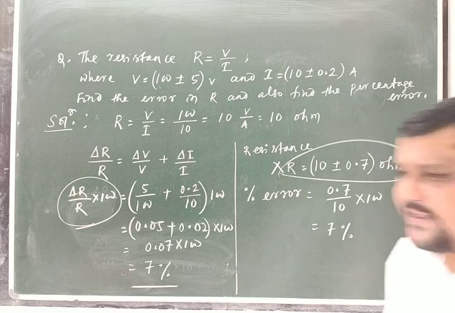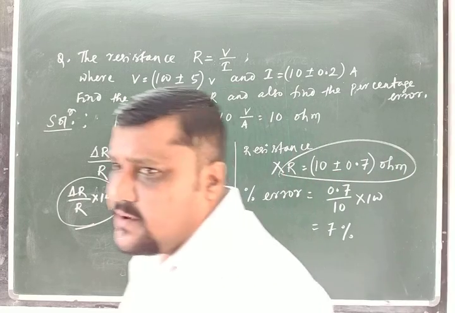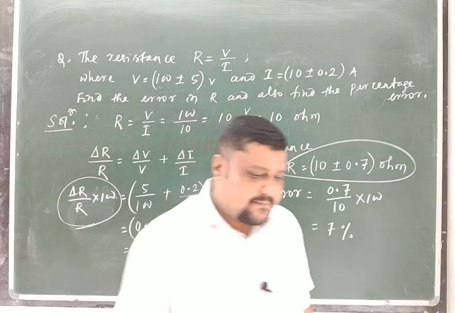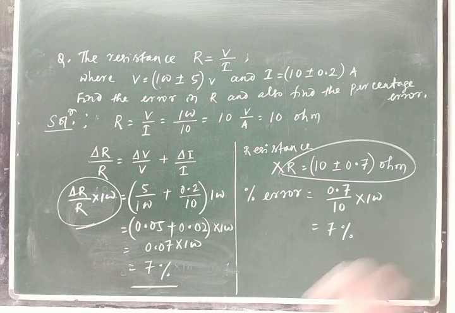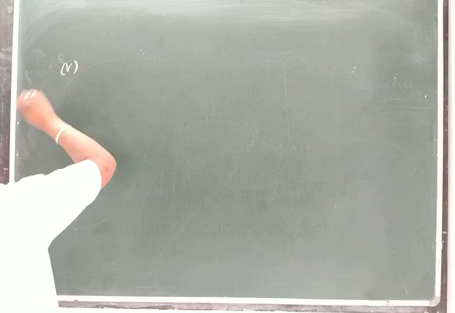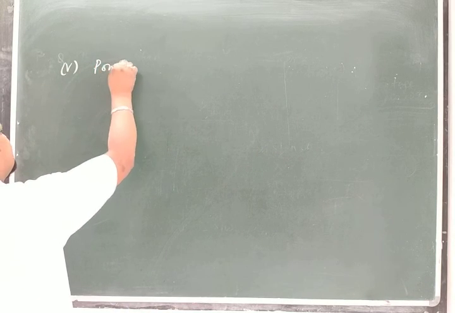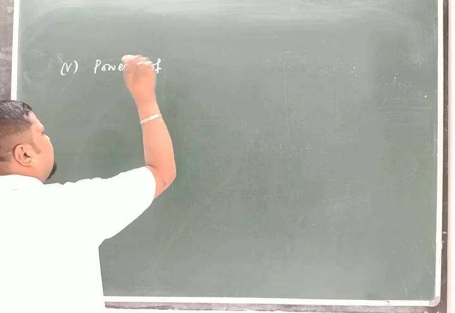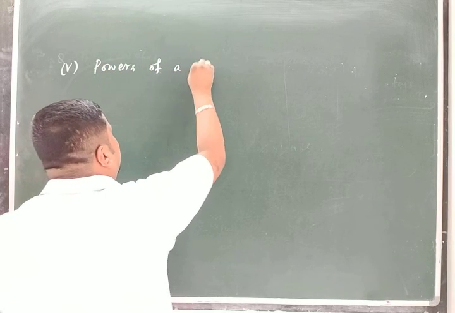If a physical quantity is given in power form, then we will go for the power part. Let me erase this one. Now next we will go for the powers. The fifth formula: powers of a measured value.